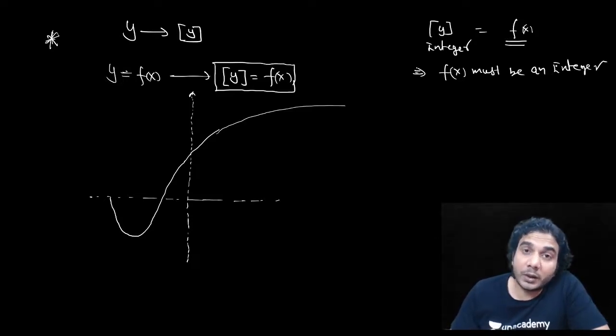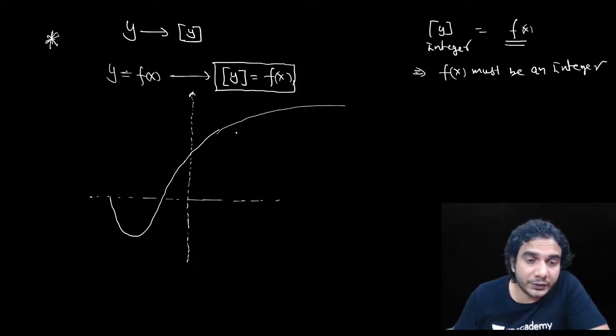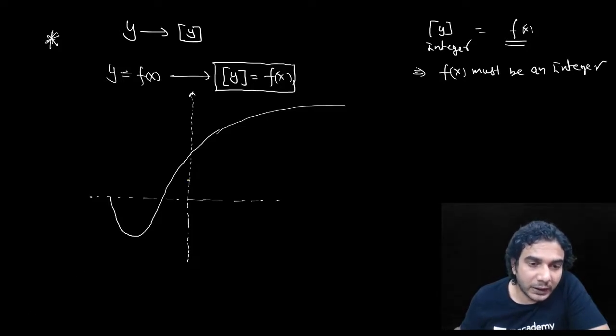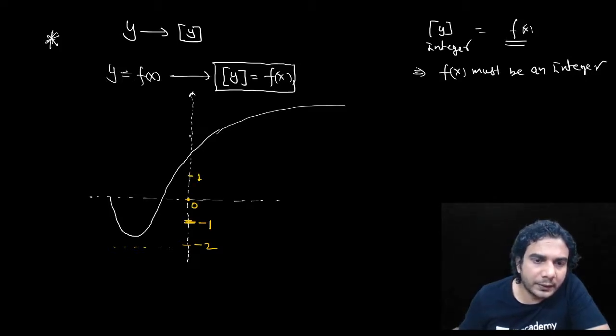But now you need to figure out which output is an integer, because f(x) is not a constant function, so it will be an integer, it will be a rational number also. So I'll mark those points where this function is an integer. So this point is -2, which is below this. This is -1 somewhere here, this is 0, and say this is 1, say this is 2, this is 3.